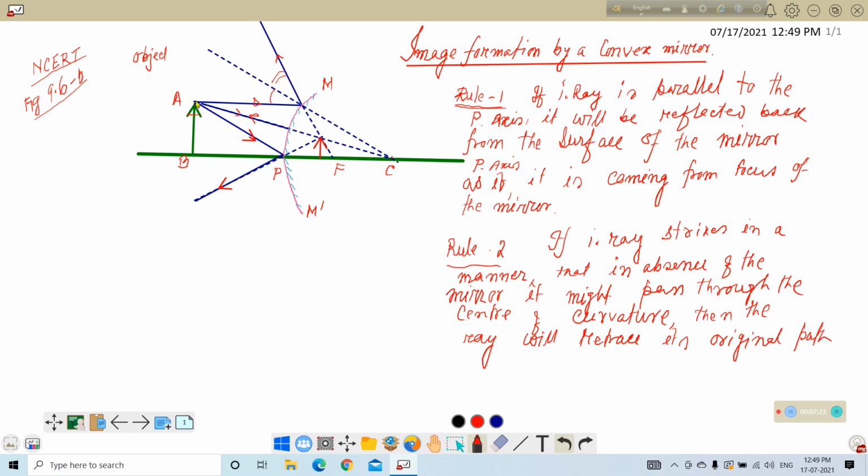So this ray is incident on this point and retraces back. Here we have drawn two arrows: one arrow to indicate the incident ray and this arrow to indicate the reflected ray. Okay. And rule 3.